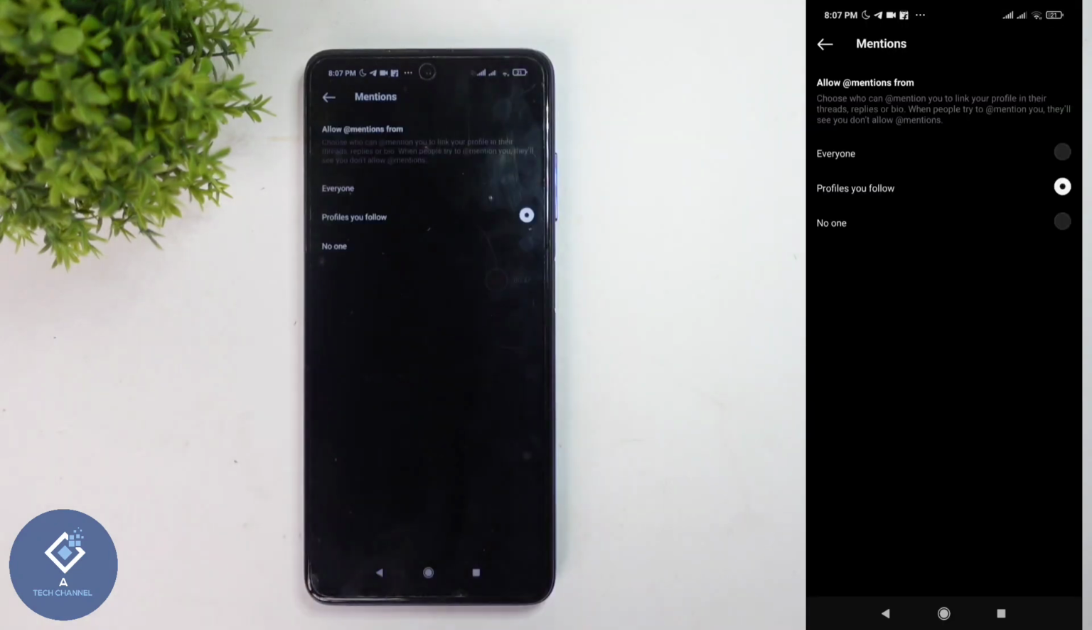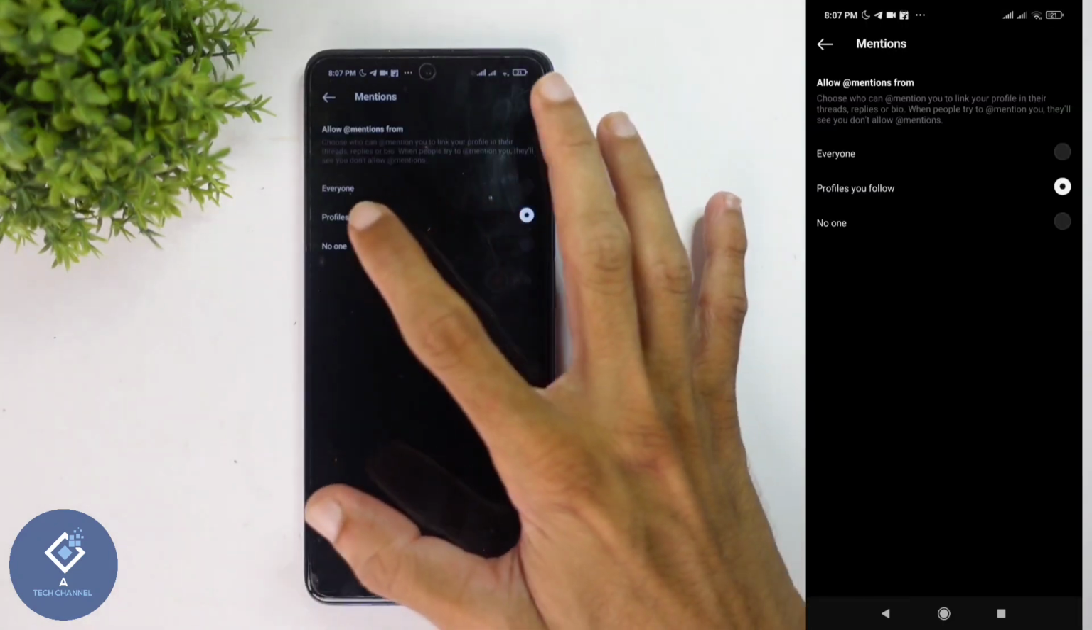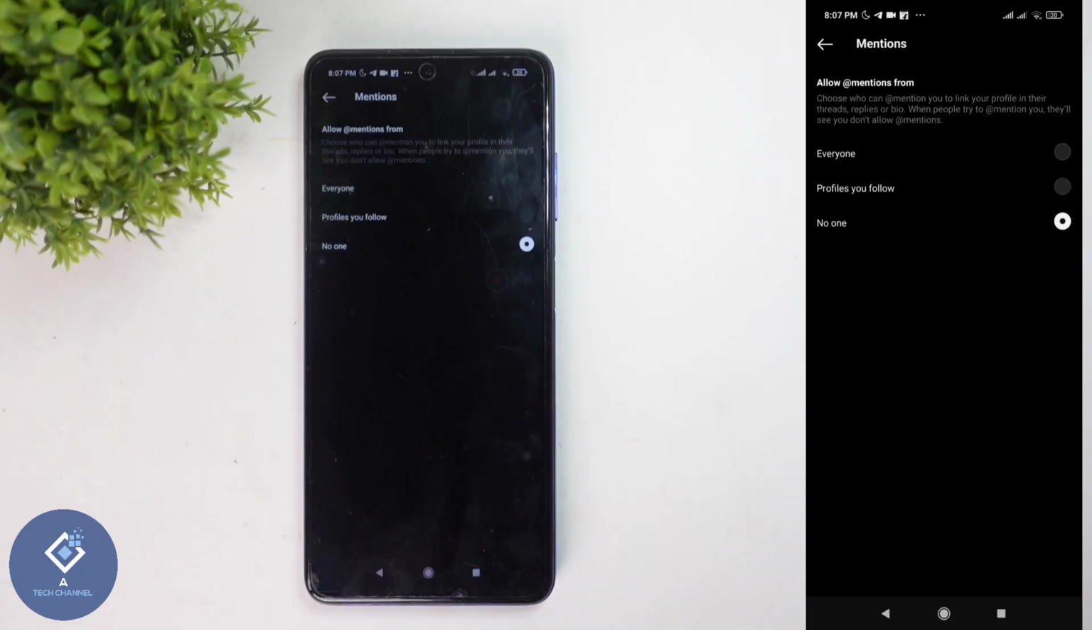Click on this button, and when you are clicking on that, sometimes it will be set to no one. That means no one can mention you. So this might be the reason for others not able to mention you. In this case, you need to change these settings.